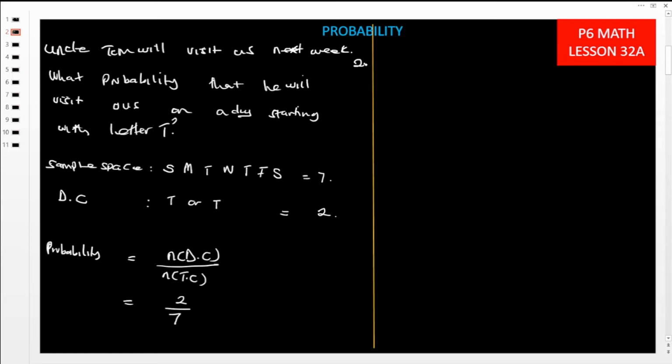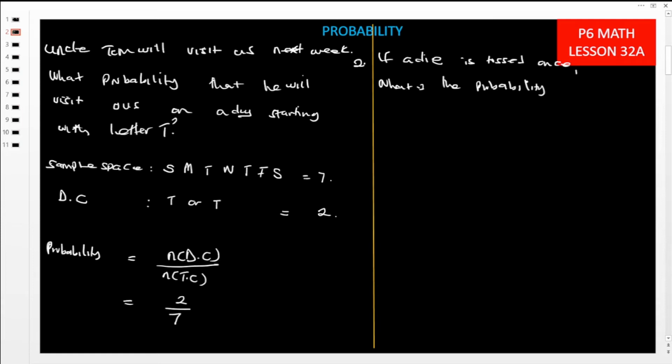Now this example is saying if a die, and some of you call it dice. That is wrong. Dice is the plural. When it is only once it is called a die. So if a die is tossed once, those people who are good at playing Ludo, you know tossing.